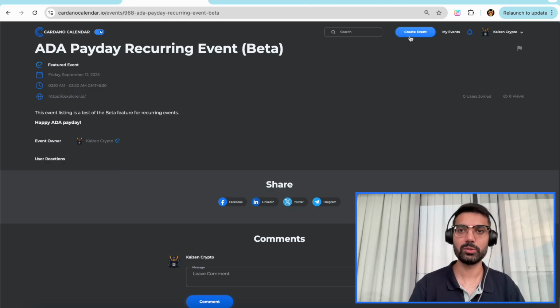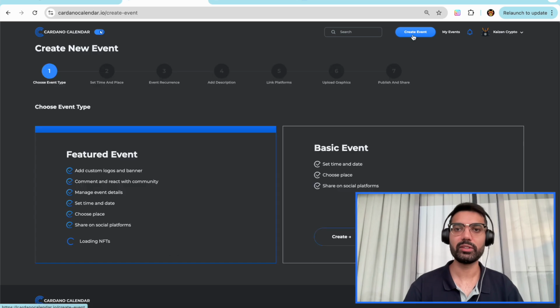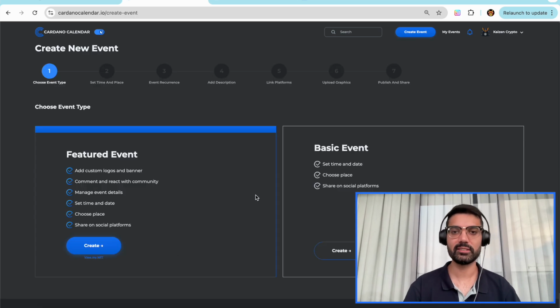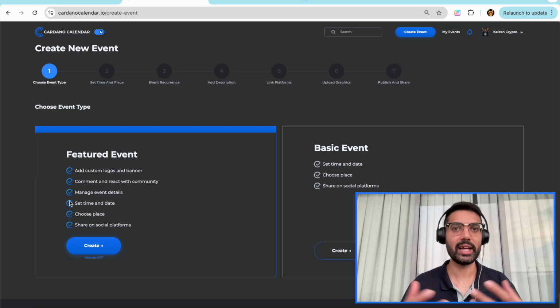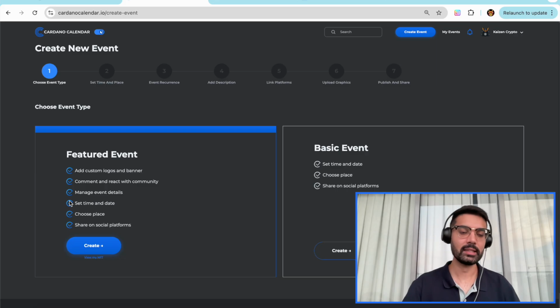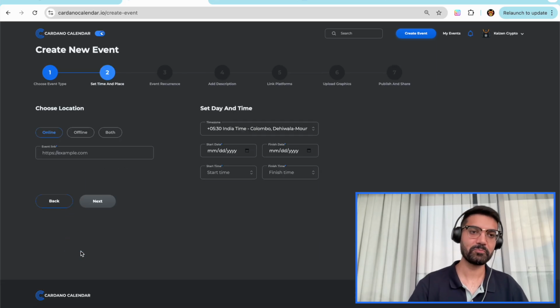So let's go to show you the process very briefly of creating an event. We've got featured events and basic events. Featured event gives you a lot more flexibility in what you can do. You can add socials, you can add images, you can engage with the community with a chat feature. That's another feature that we've added. Let's go ahead and click on create.